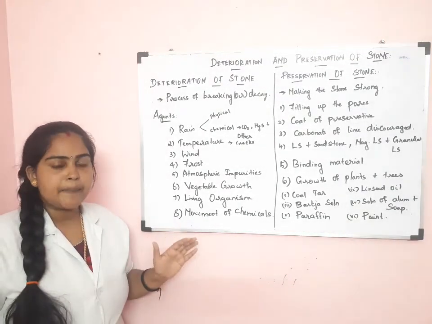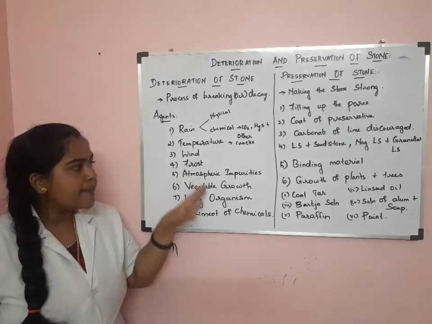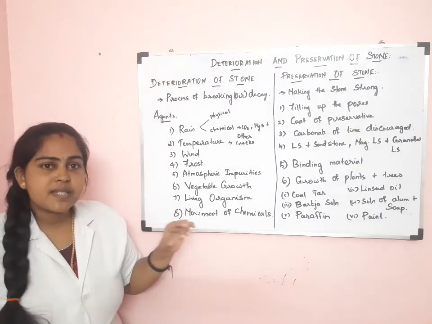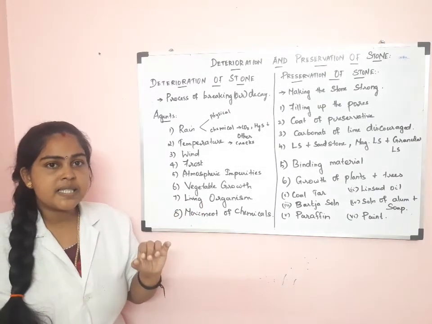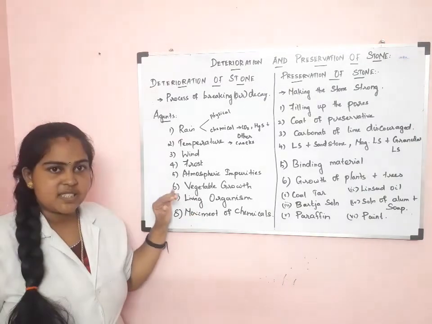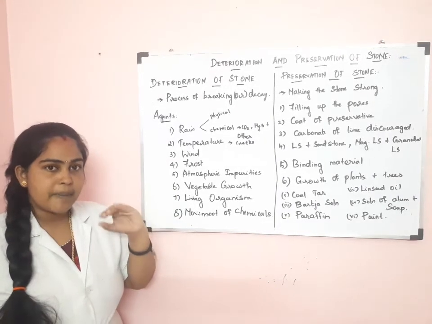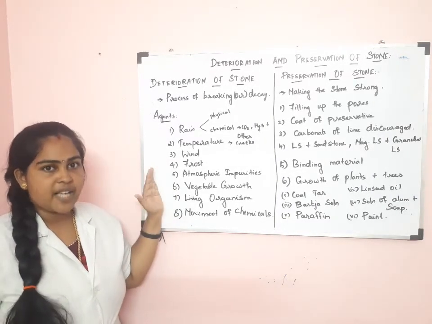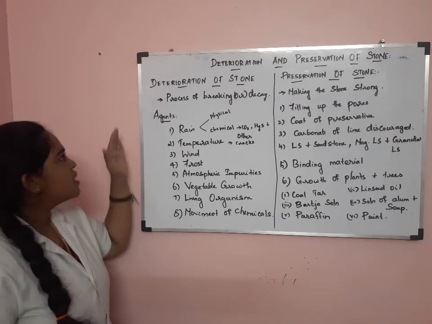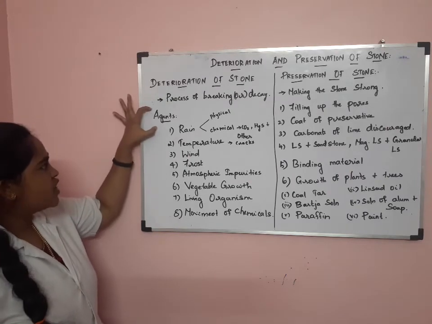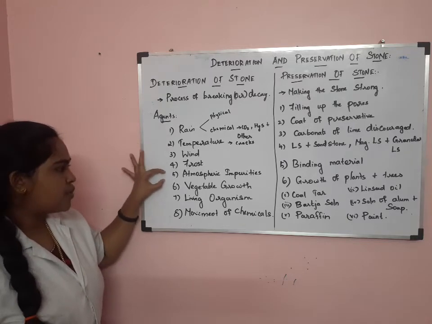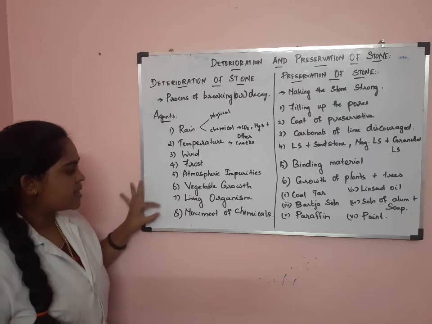So next one is the movement of chemicals. If we keep limestone, sandstone, magnesium limestone and granular limestone in the same structure side by side, then due to the action of these factors, the impurity chemicals formed by this action deteriorate the stone. So this is movement of chemicals. This is what we have discussed: the agents affecting the stone are rain, temperature, wind, frost, atmospheric impurities, vegetable growth, living organisms, and movement of chemicals.